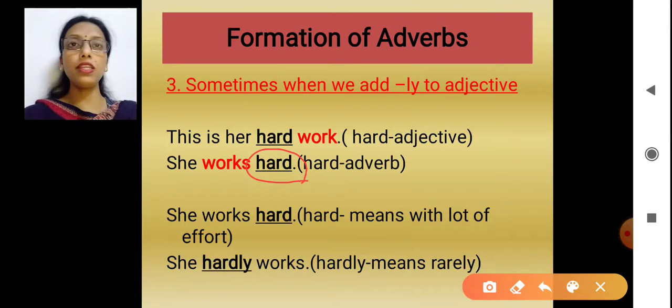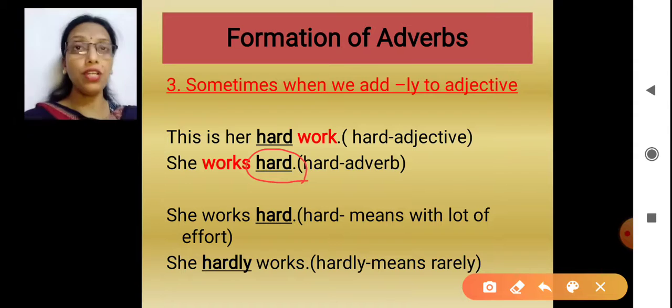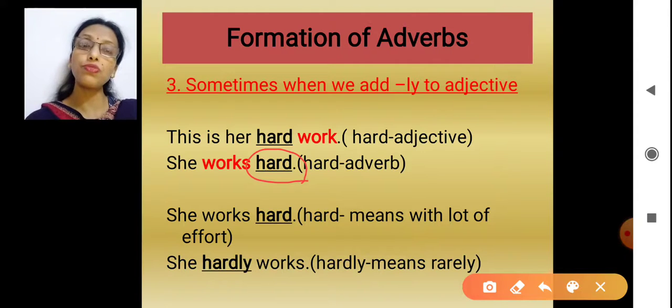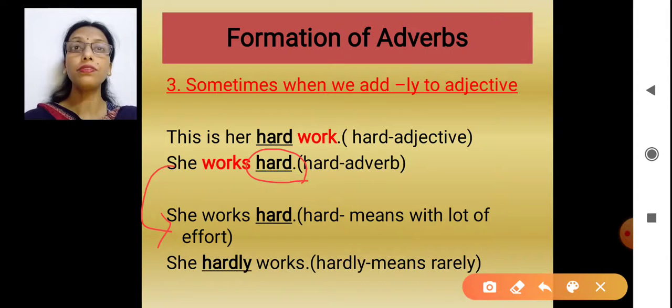Hardly. Hard is an adverb here? Yes. Now, if I change it to another adverb by adding ly, it will become hardly. Hard and hardly, both are adverbs, but their meaning will be different. Look, the moment I write ly, the meaning will change. Okay, I've taken down this sentence here.